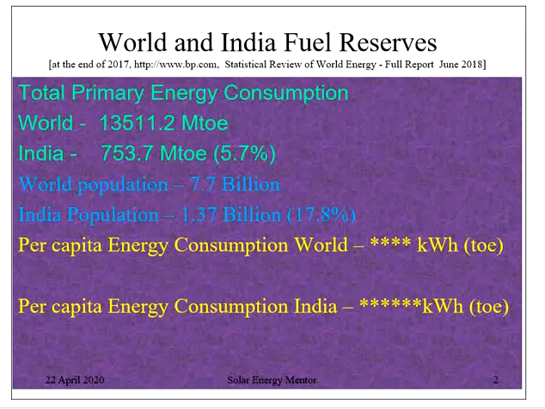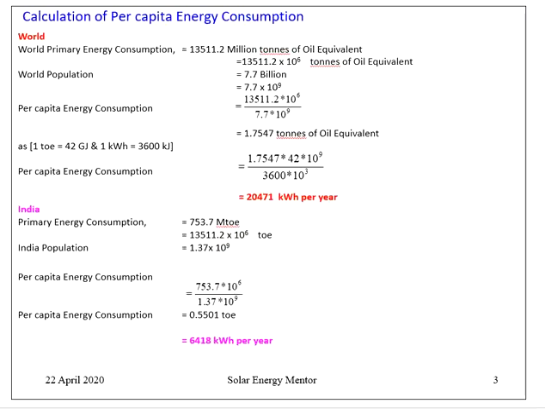Now, what is the per capita energy consumption of the world and that of India? Let's do some calculation. The calculation of per capita energy consumption at the world level is like this. The world primary energy consumption is 13,511.2 million tons of oil equivalent. These millions are in the next step converted into 13511.2 into 10 raised to 6 tons of oil equivalent. World population is 7.7 billion, that is 7.7 into 10 raised to 9.